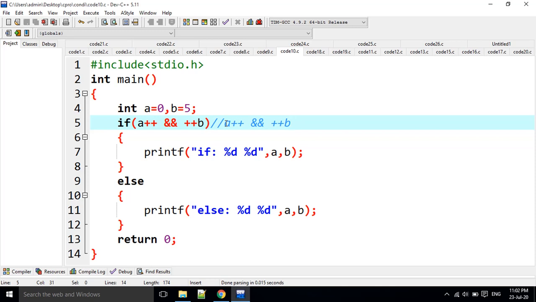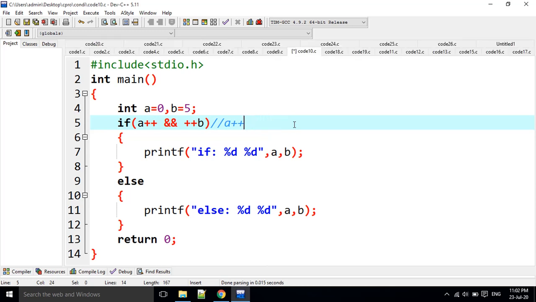If one statement, for example A plus plus, is 0, the control never moves to the next statement. Only if all are true is the total condition true. Now in the if, what is the A value? A value is 0. At this statement A value is 0. After this statement A is going to be plus 1. Why? Because it is a post increment operation.